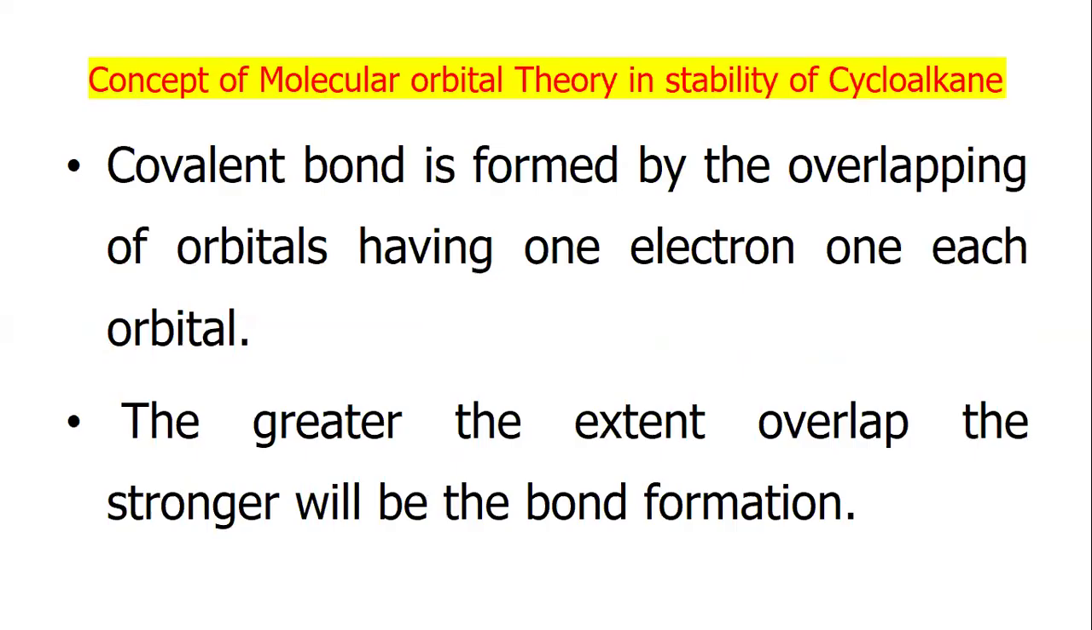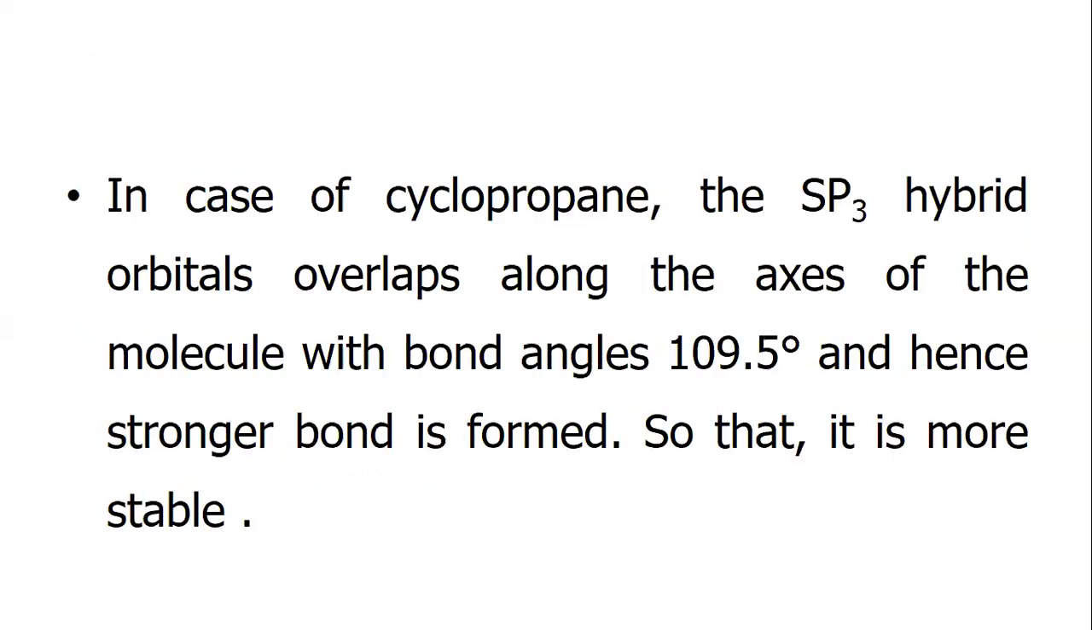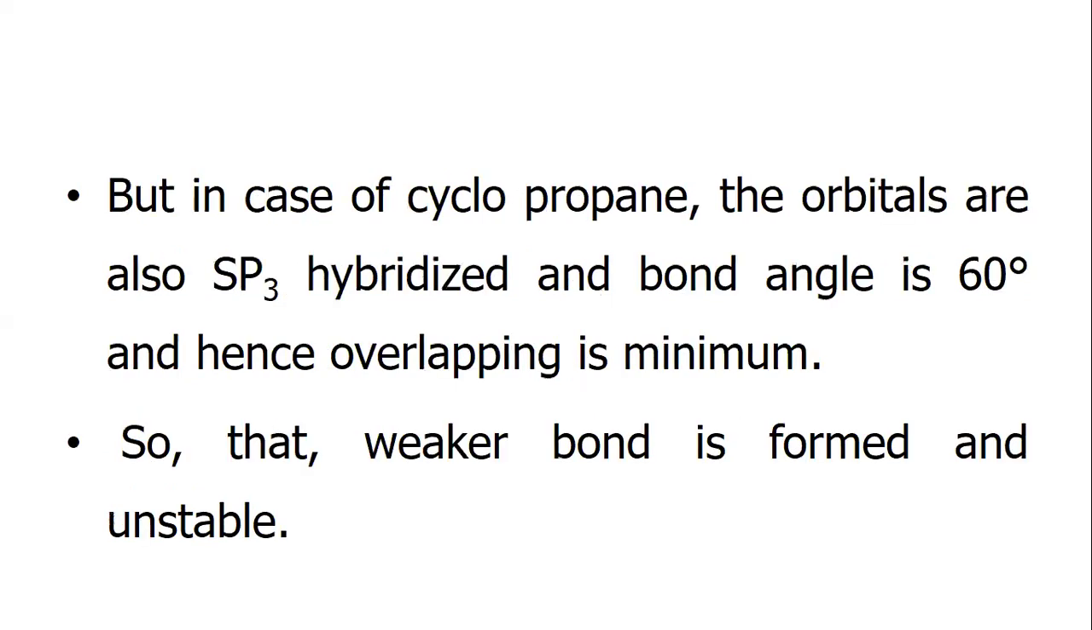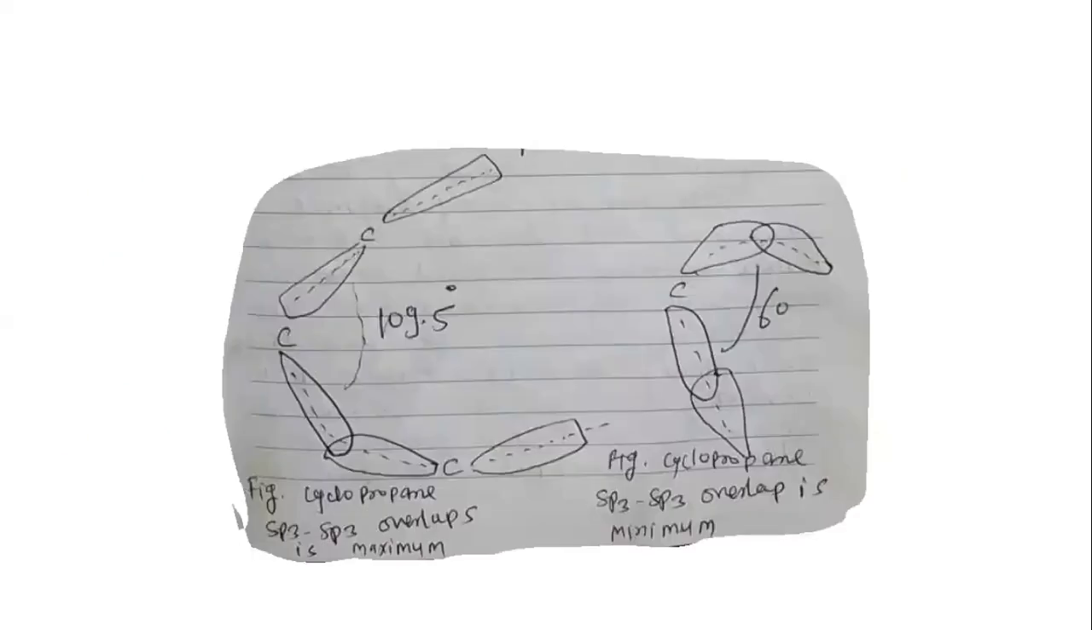Concept of molecular orbital theory in the stability of cycloalkanes. A covalent bond is formed by the overlapping of orbitals having one electron each. The greater the extent of overlap, the stronger the bond formed. In the case of cyclohexane, the sp3 hybrid orbitals overlap along the axis of the molecule with bond angle 109.5 degrees, and hence a stronger bond forms, so it is more stable. But in the case of cyclopropane, the orbitals are also sp3 hybridized and the bond angle is 60 degrees, and hence the overlapping is minimum, so a weaker bond is formed and it is unstable.